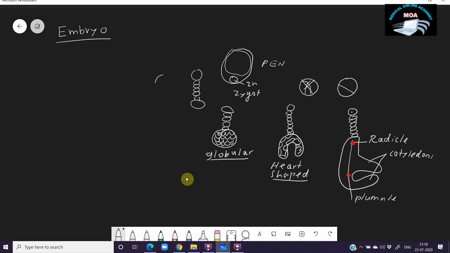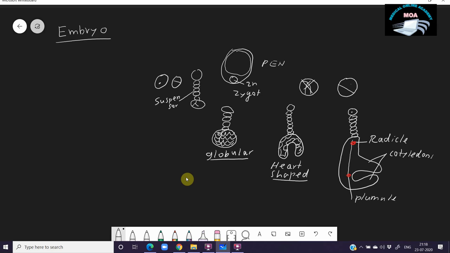First, this is the zygote. The zygote divides into two by transverse division. The first one becomes the apical cell, another becomes the basal cell. The basal cell continuously divides and produces the suspensor. It helps in suspension, so it is known as the suspensor cell. And this is the globular stage. It divides a number of times, producing the globular structure. So in this way, the embryo formation takes place.